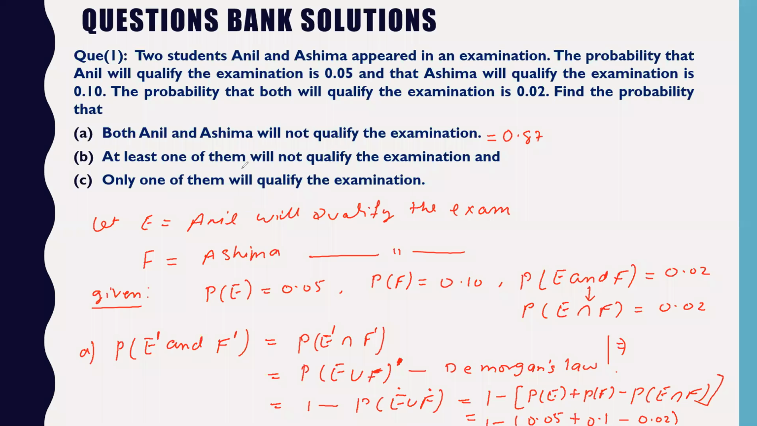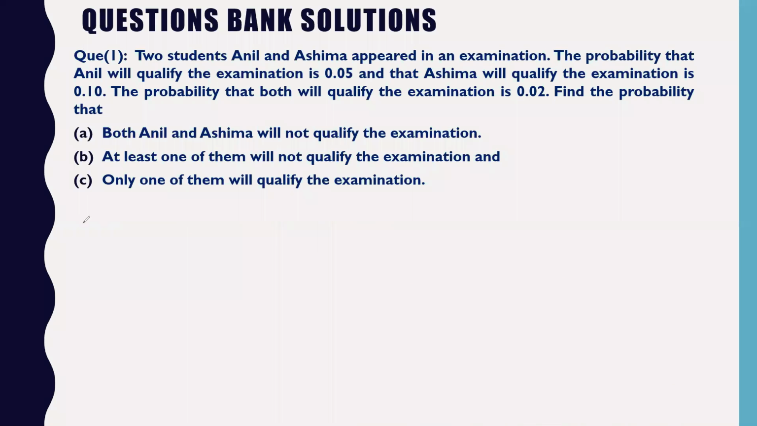Fine. So let us go quickly to the next problem. We have a lot of problems to do, so you can just take down this. You can see the videos later, so I will just clear it out. So let's go to the B part. At least one of them will qualify the exam. So what do you mean by at least one?